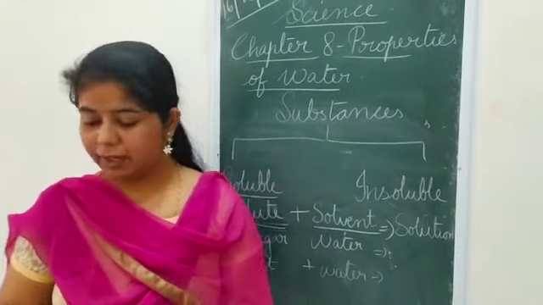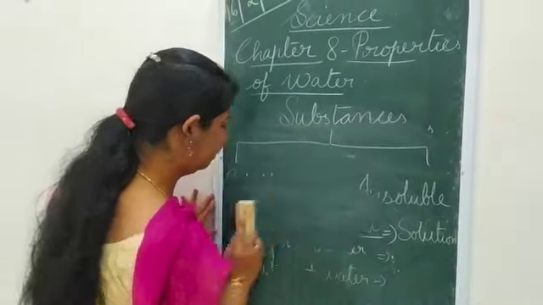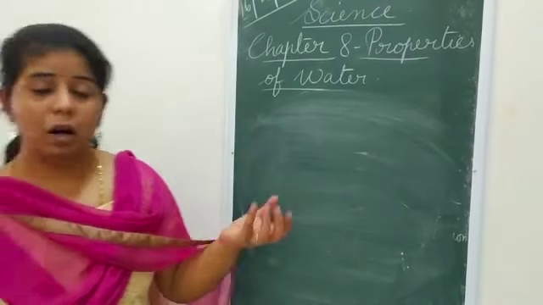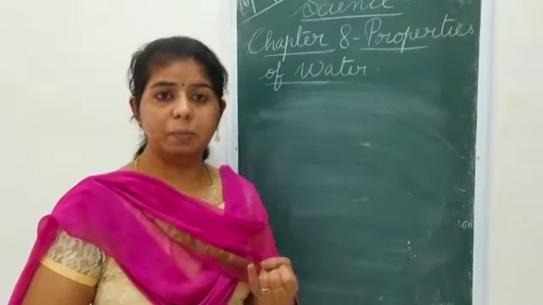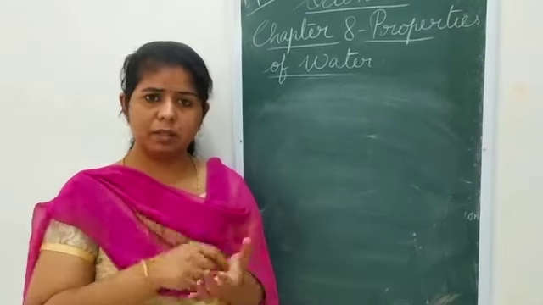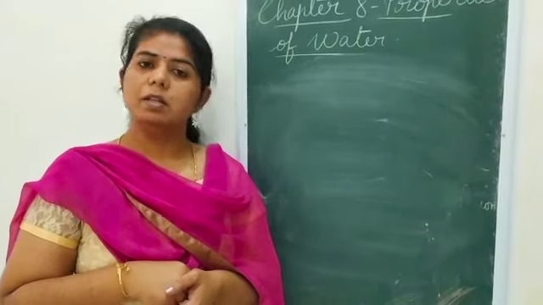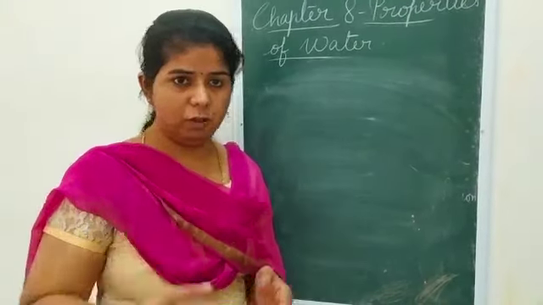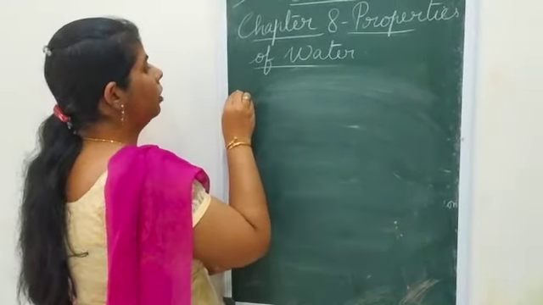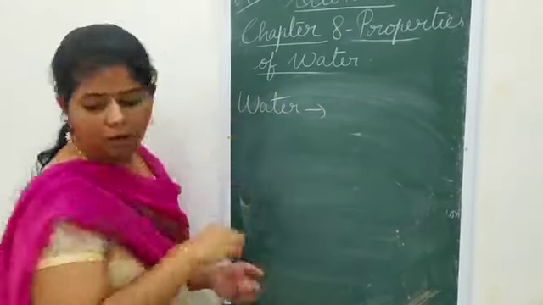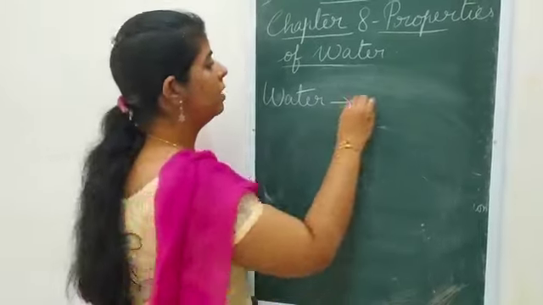Not only sugar, honey can be dissolved. Milk is another liquid, it is also dissolved in water. Same way many things can be dissolved in water. So we can call water the universal solvent.